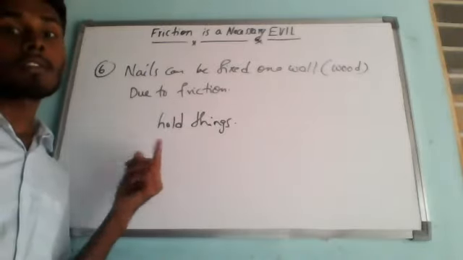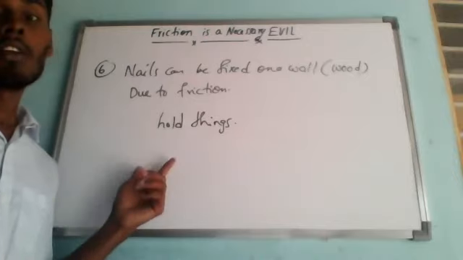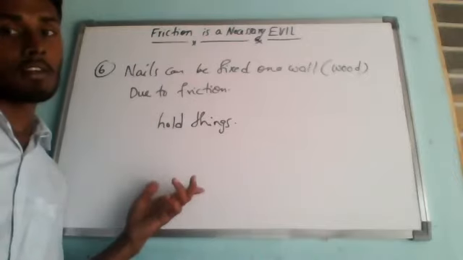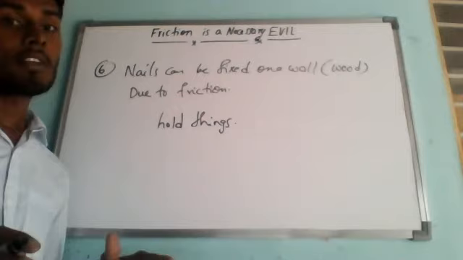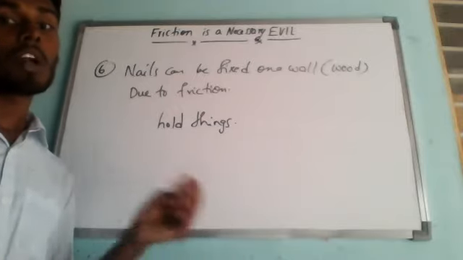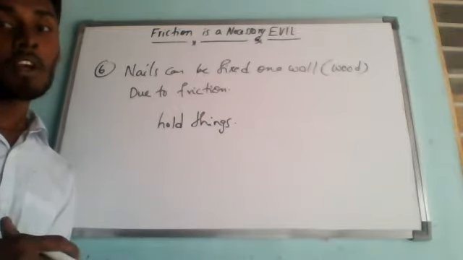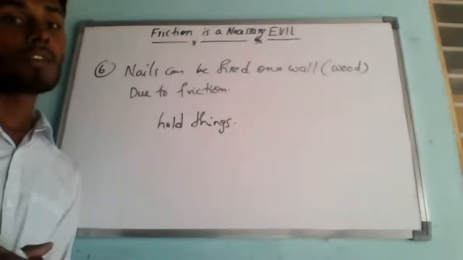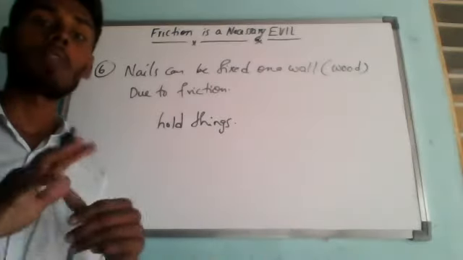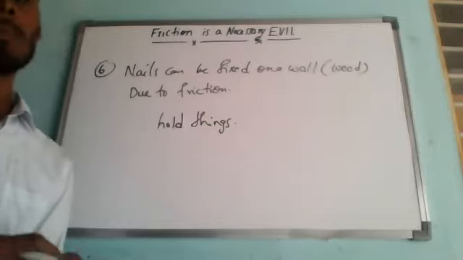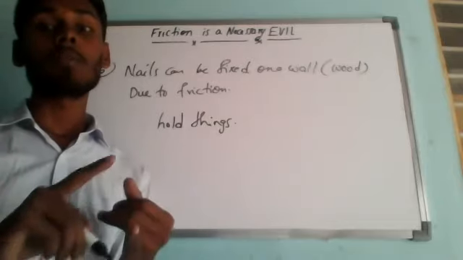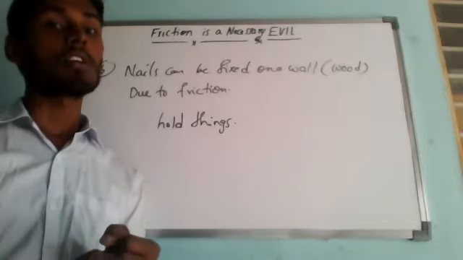Nails and screws are also held in wood due to friction. If there were no friction, nails and screws could not be used to hold pieces of wood together, and hence we could not make any furniture like a table, chair, or bench. Thus friction enables nails and screws to hold things together.